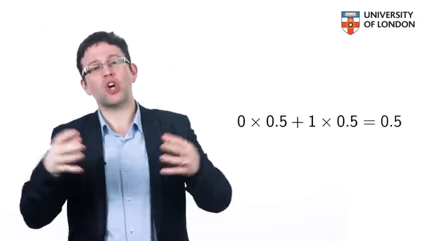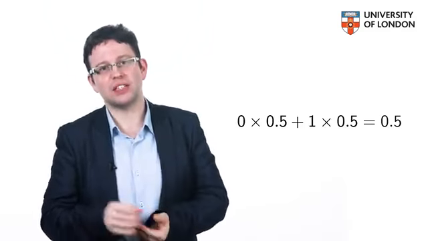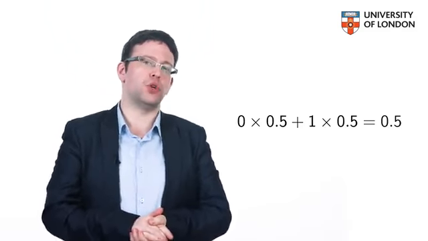So there is our expectation for this simple probability distribution. Now you might argue 0.5 has no real world meaning in the sense of tossing this fair coin, and I'd perhaps agree with you on that point, but nonetheless that methodology of calculating an expected value remains the same as in the case of the fair die. So let's consider one more example.